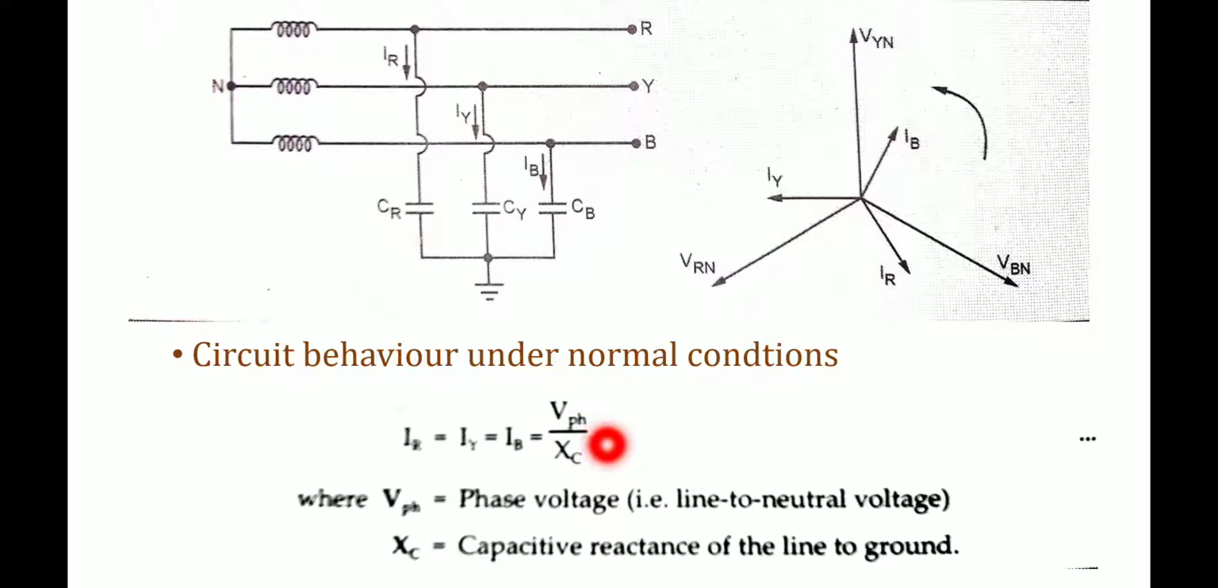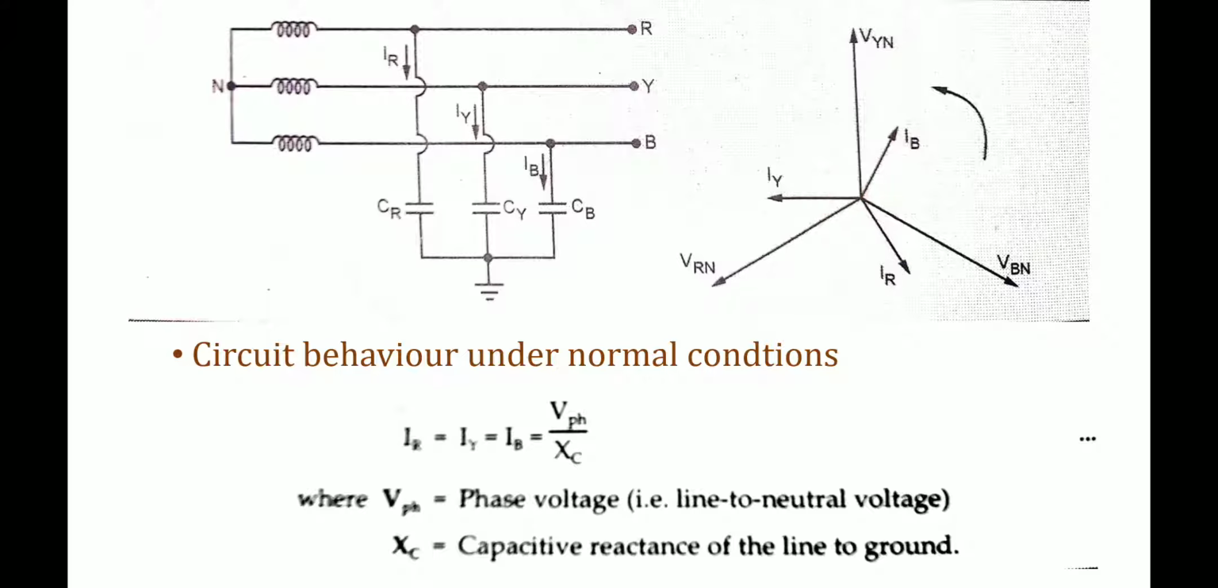VPH is nothing but the phase voltage, that is the line to neutral voltage. XC is nothing but the capacitive reactance of the line to the ground itself. I hope this circuit is clear to all of you. Then, on the side, there is another diagram. This is the phasor diagram representation of this circuit.